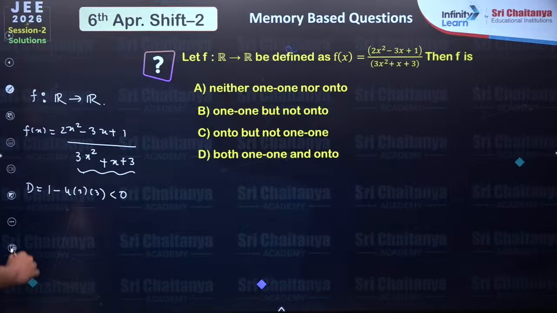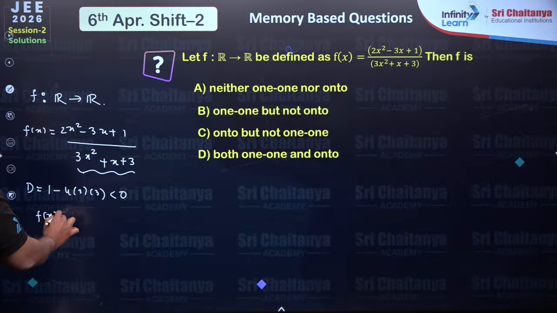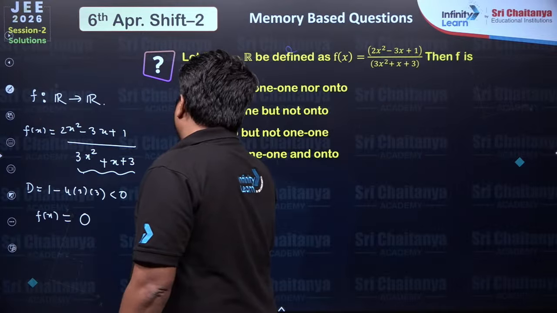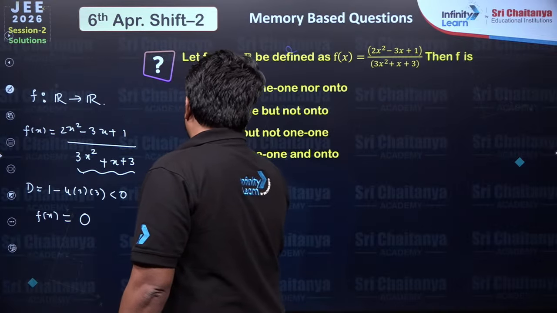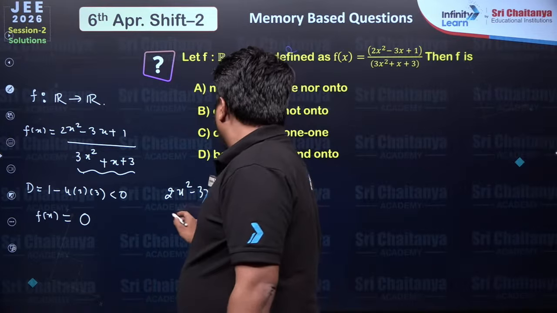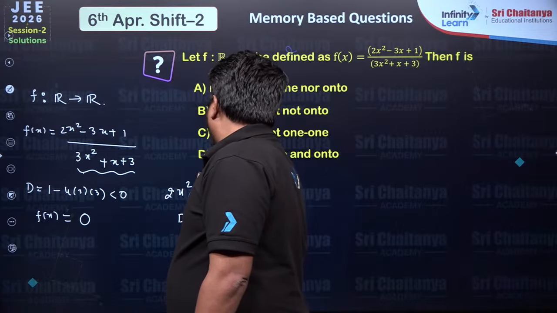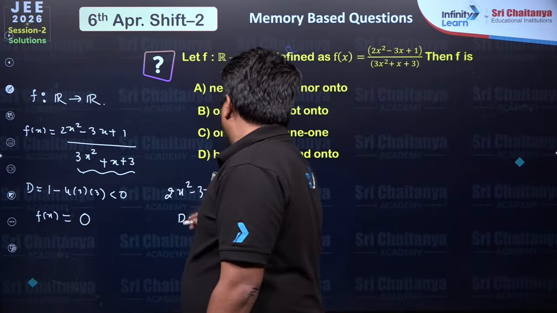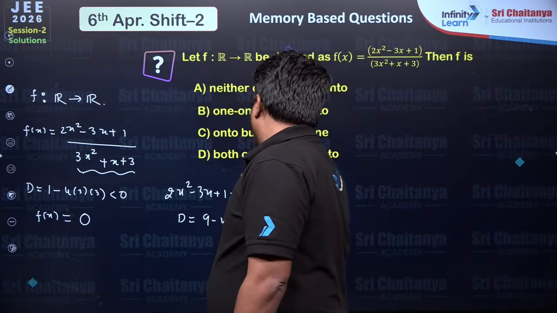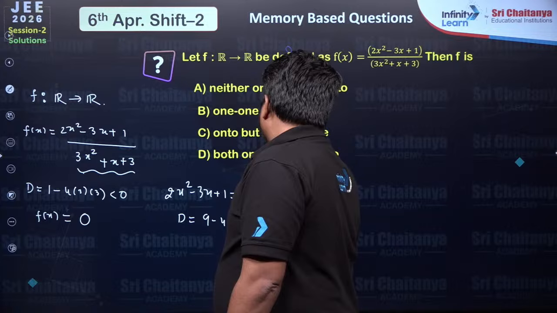That part is sorted. Now, if I equate f(x) equal to 0, that means 2x square minus 3x plus 1 equal to 0. Okay, fine. Now here, if we check the quadratic, the discriminant will be b square, 9 minus 4 into 2 into 1. So this is positive.